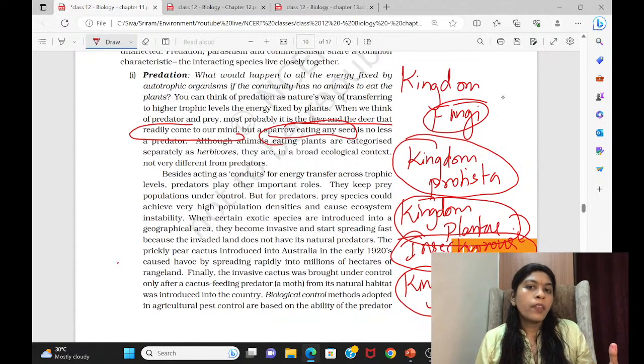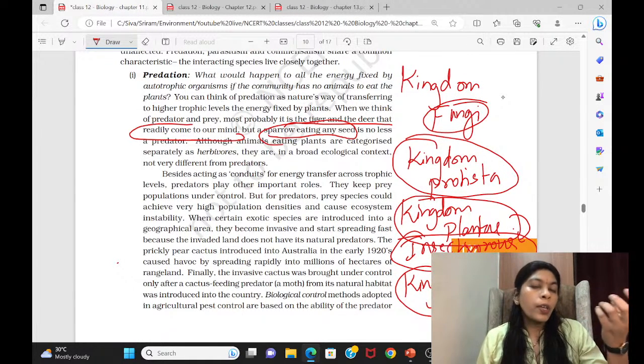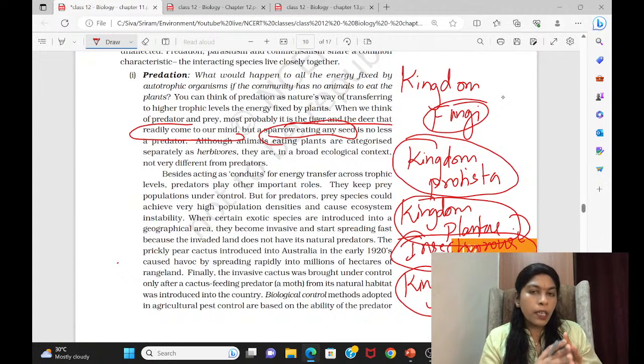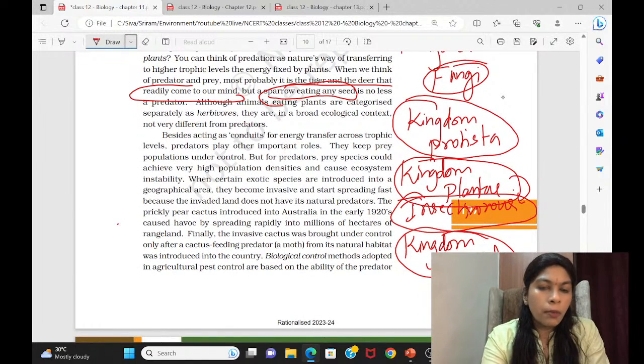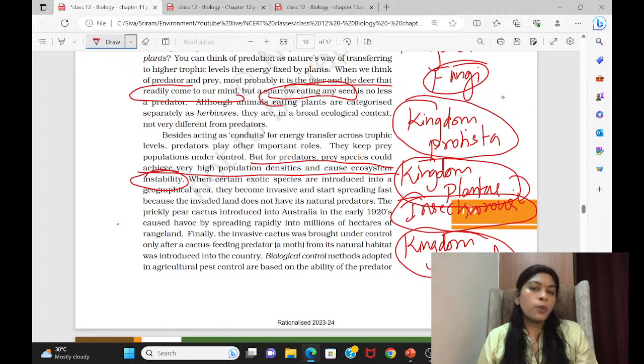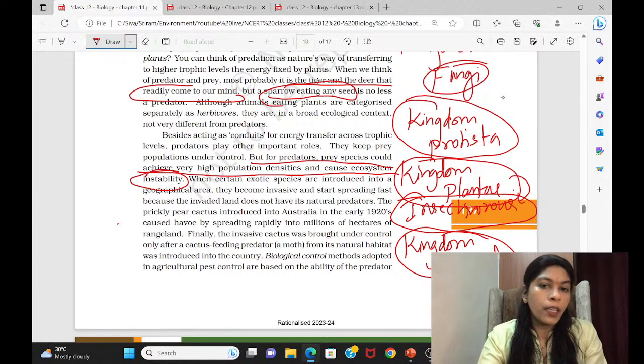Not only the seed, but cattle feeding on grasses or on trees and plants is also predation. They are completely uprooting them and consuming them. Right. So we can go to the next. Yes, come to this place. But for predators, prey species could achieve very high population density and it will cause ecosystem instability. So predation should be there in order to maintain ecosystem stability. That's what they have given here.